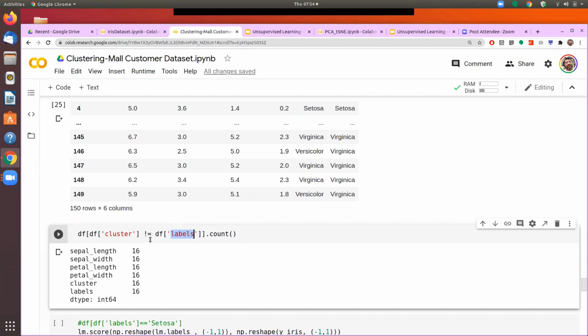And we see that out of 150, there are only 16 records or 16 observations where, when we did the clustering blindfolded, it is not matching. Remaining 134 cases out of 150 cases, we have been able to identify that this is a different flower compared to the other correctly in 90% of the times.